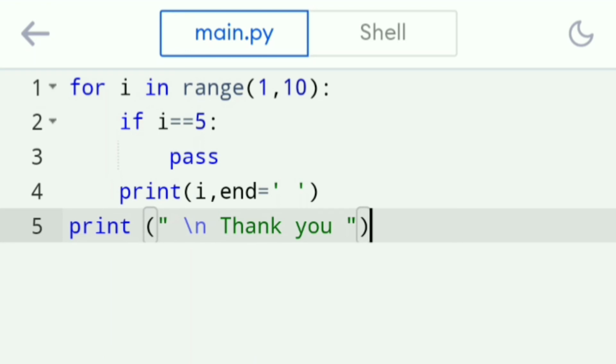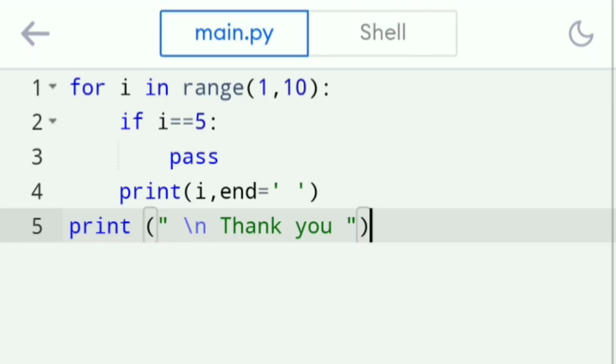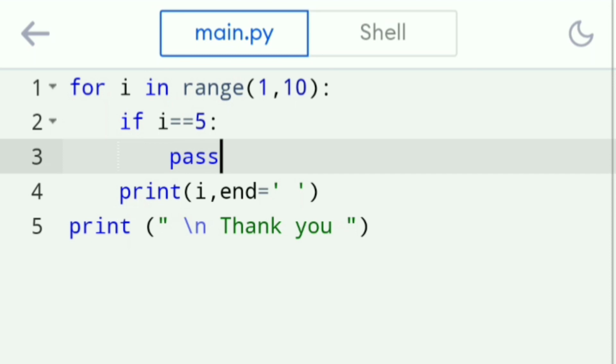So let's run the program. Now look at the output: 1, 2, 3, 4, 5, 6, 7, 8 and 9. Finally the last print statement, thank you, is also printed. So that is all about pass. There is no operation to be performed and it is a null statement. Okay children, I think you have understood all the 3 concepts.